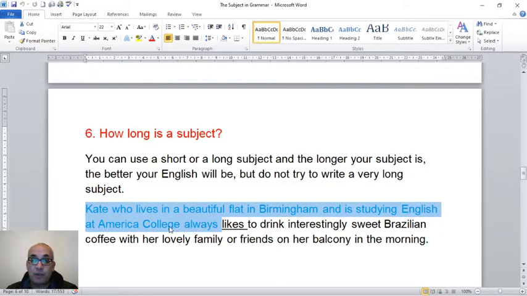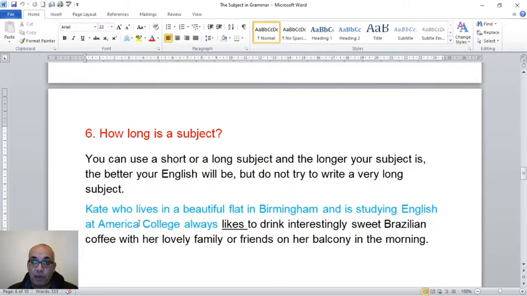Okay, so Kate, who lives in a beautiful flat in Birmingham and is studying English at America College, always, all this is a subject. And then we have a verb. What is the verb? It is likes. Of course, you don't need to write this if you are entry 1 basic or entry 2 elementary or entry 3 intermediate. This is level 1 or level 2. So this is a complex subject.